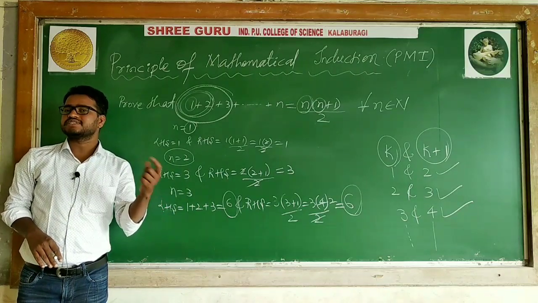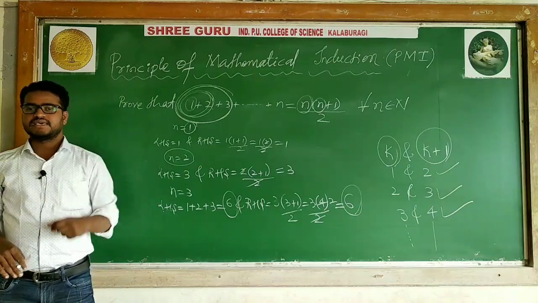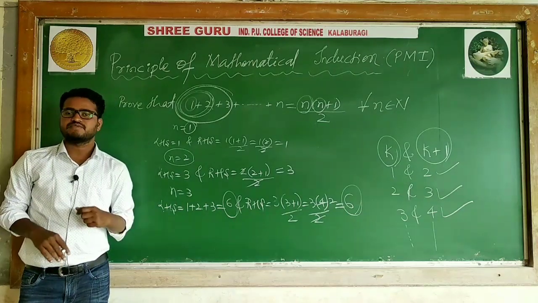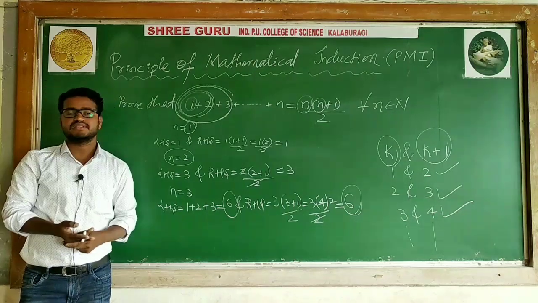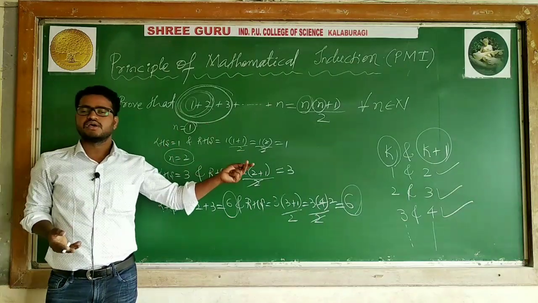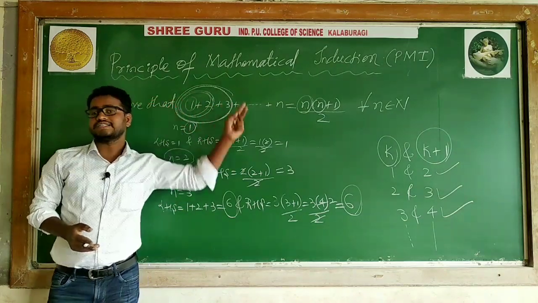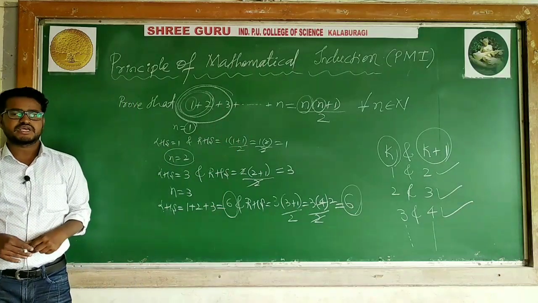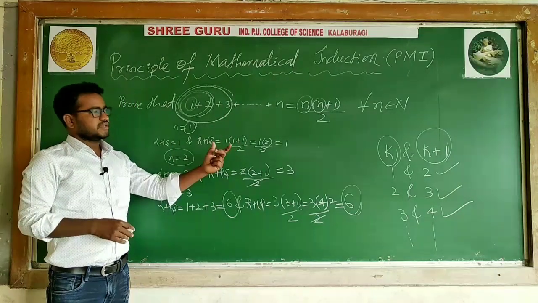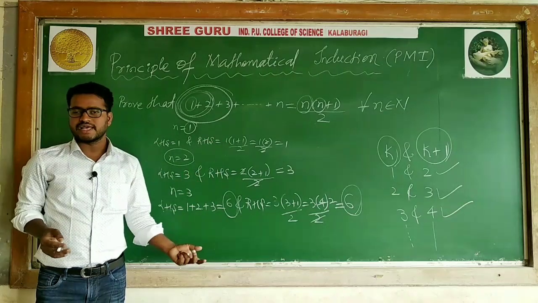Instead of saying some particular number, I will say k. If the statement is true for k, definitely it is true for the next number, k plus 1. When k is some particular number, k plus 1 is its consecutive number. Therefore I can say the given statement is true for all natural numbers.